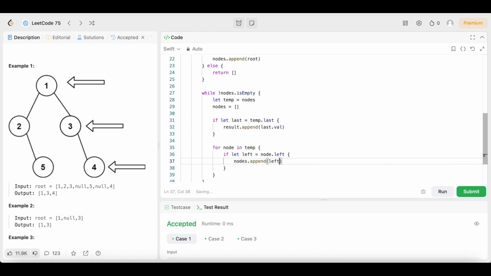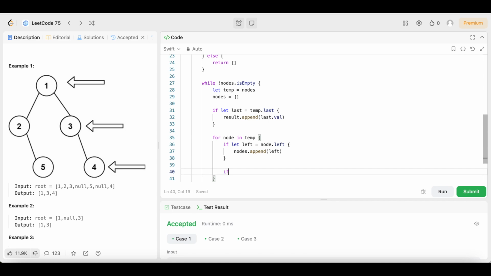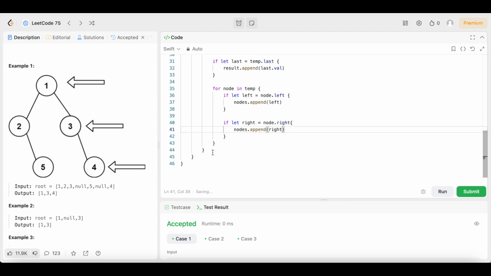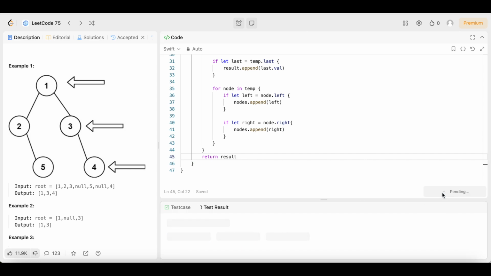Now I'm sure you guys know what comes next. If you've been keeping up with the channel, what do you think we're doing next? You guessed it, we're going to do the same thing for the right side. So we're going to say if let right equals node dot right, then we're going to say nodes dot append right. Then we're going to come all the way down here and say return result, guys. And that should be all she wrote. So let's run it and see what happens.